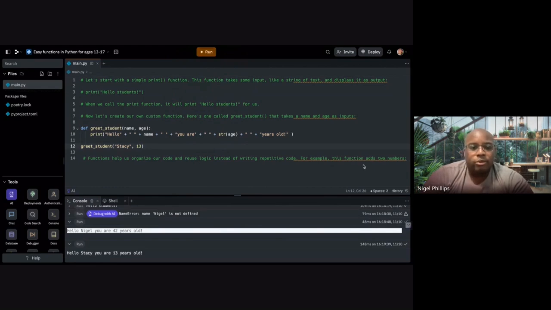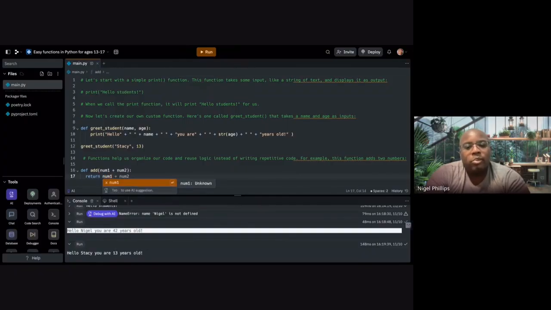Now let's talk about numbers. Let's call another function. It's going to be an add function. And we're going to need two numbers. Number 1, just like my contract I made earlier, and number 2, where we have two variables. We wanted to return something. And it's going to be number 1 plus number 2. Now we're not done yet.